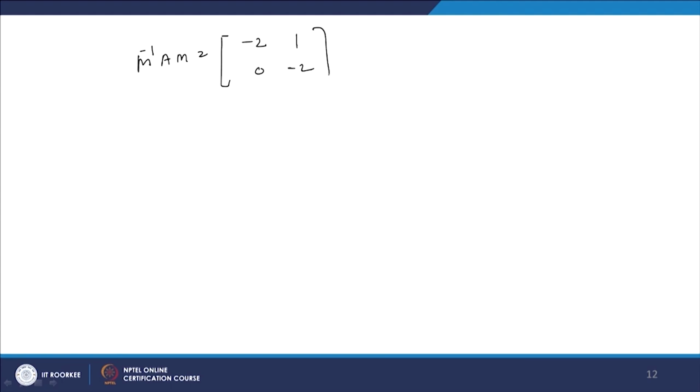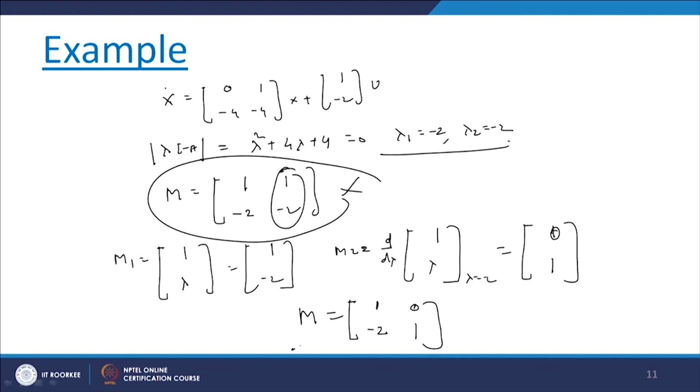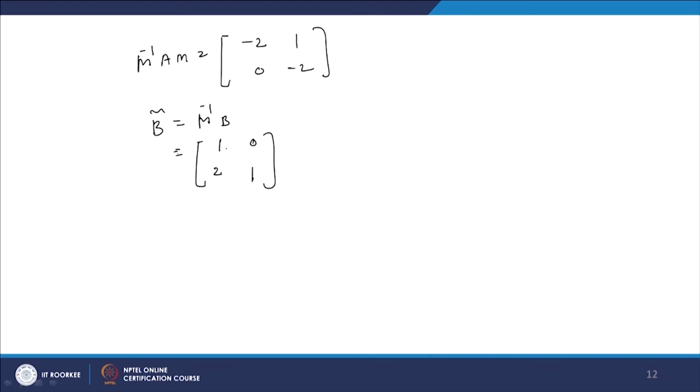and this B bar, that is equal to M inverse B. So, here your M inverse, if you calculate the inverse of this M, we will get [1 2; 0 1] and B as [1; minus 2], and if you solve it we will get [1; 0].